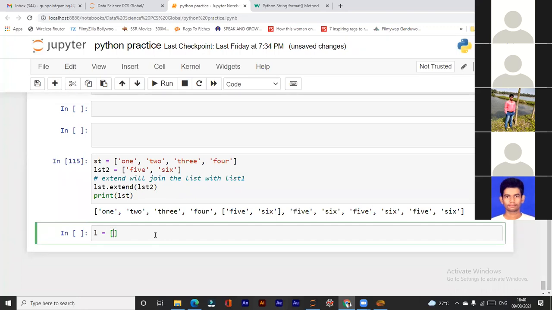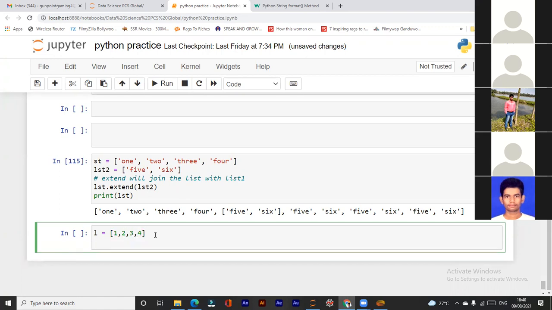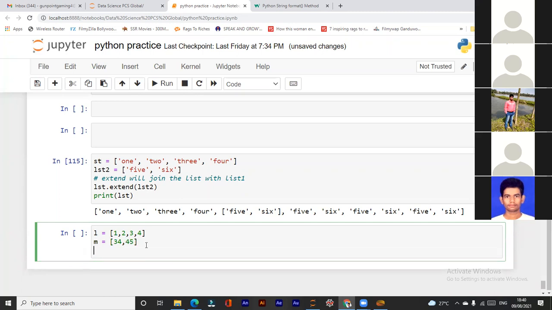L equal to 1, 2, 3, 4. And M equal to 3, 4, 34, 45. Okay, fine. Now L dot append M. What will it do, how will I get the result?